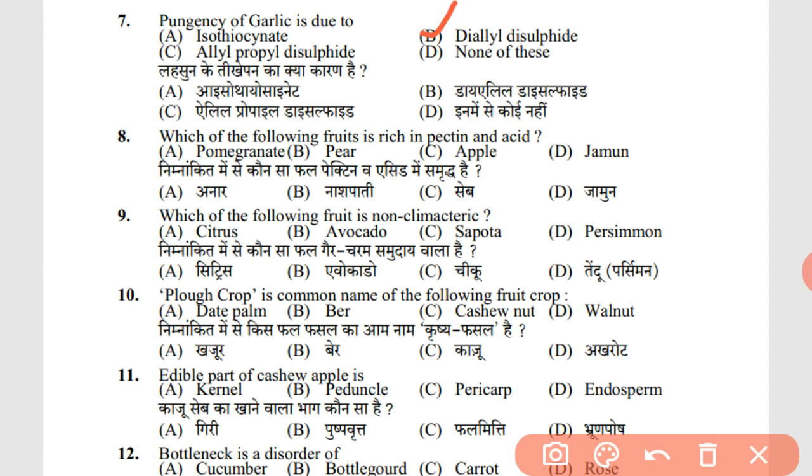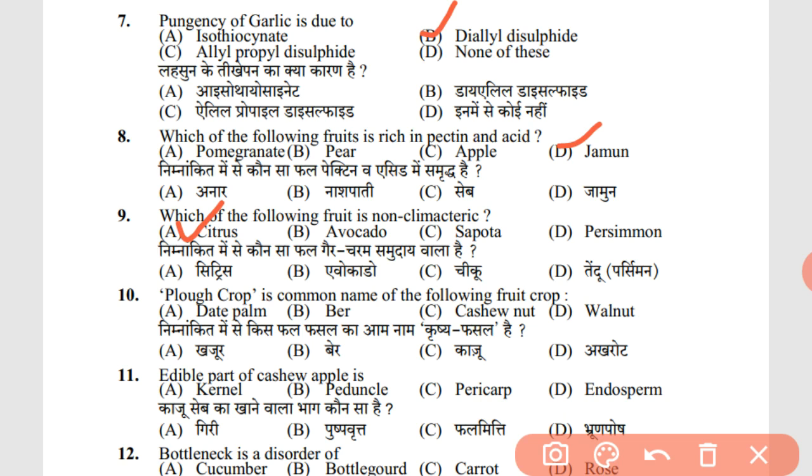Which of the following fruits is rich in pectin and acid? D. Jamun. As we know, pomegranate, pear and apple have less amount of pectin and also less amount of acid. Also jamun, we can make jam of it, so indirectly we can also consider the answer D, jamun. Which of the following fruits is non-climacteric? A. Citrus. Avocado, sapota and persimmon are climacteric, that is, after the harvest it ripens and its respiration is at a high level.